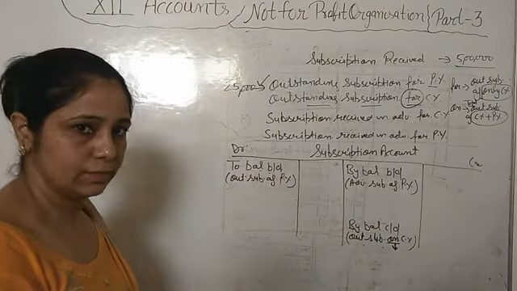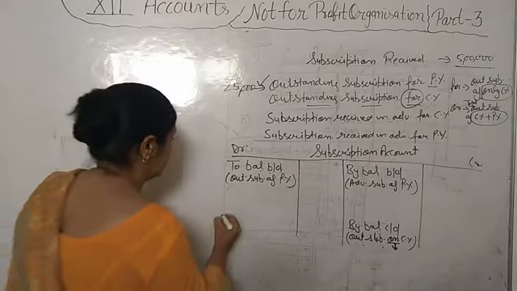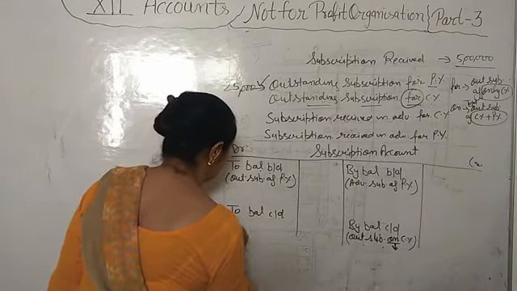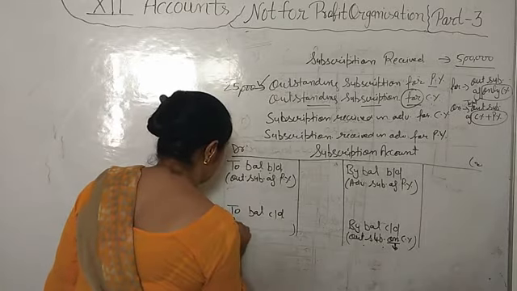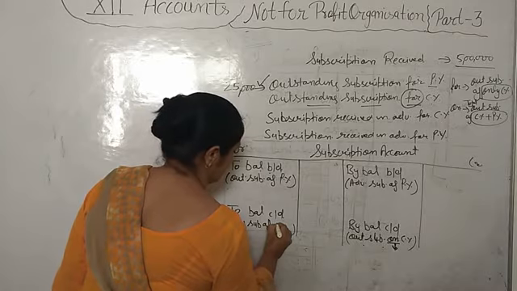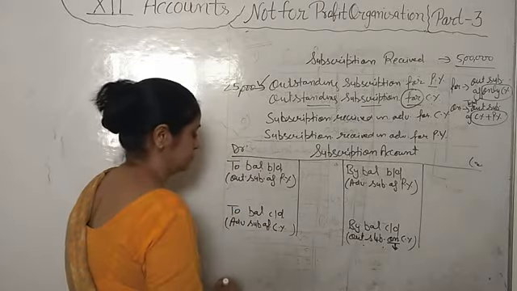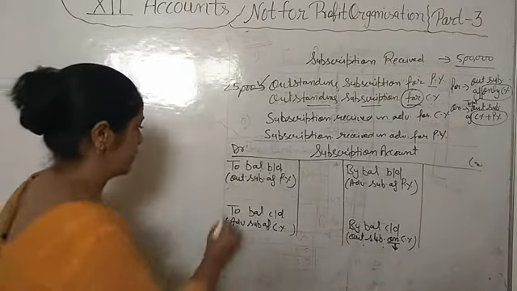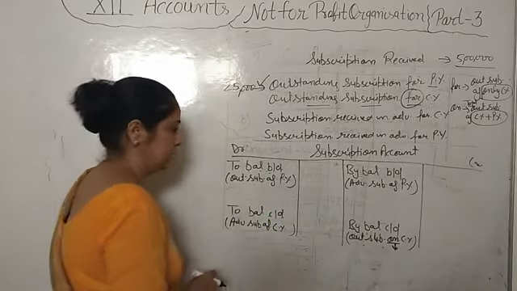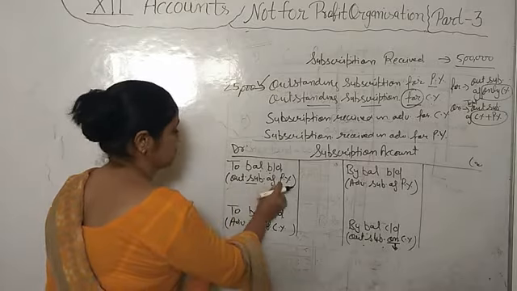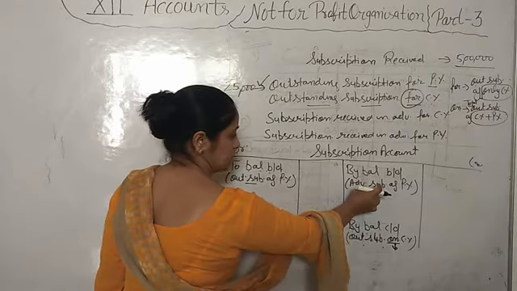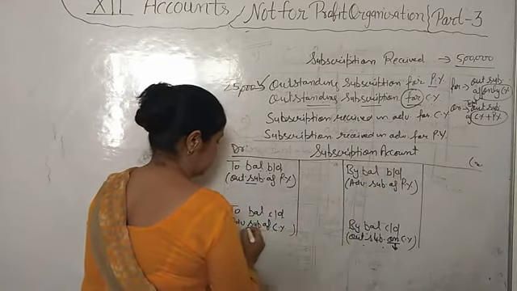Okay? Fine? Got it? And here we will write that balance carried down, advance subscription of current year. I think you must have understood this. Balance BD, balance BD, balance CD, balance CD. Amount here, outstanding subscription of previous year. Here advance subscription of previous year, and balance CD it will be opposite. Advance subscription of